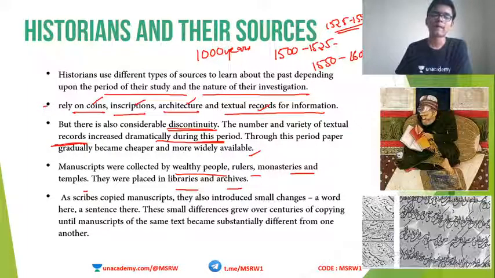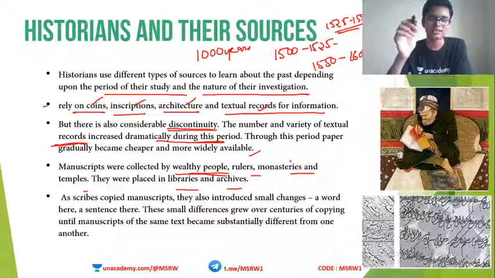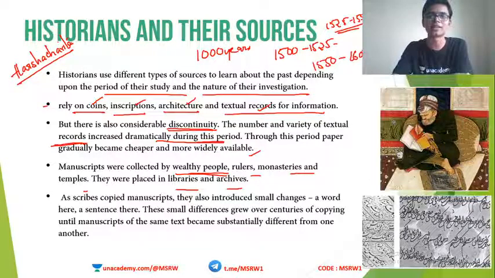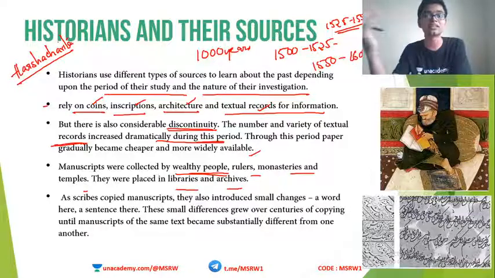So manuscripts were collected by wealthy people and other ruling class people, and they kept them in libraries and archives. You know what a manuscript is. I am not going to explain it again. For example, in that film, Manikarnika, Kangana Ranaut talks about the Harsha Charita. Remember that? A manuscript of Harsha Charita was available at Jhansi's library. If you remember that film, that is how it is shown. Similarly, such important textbooks are placed in the libraries of very wealthy and ruling class people.